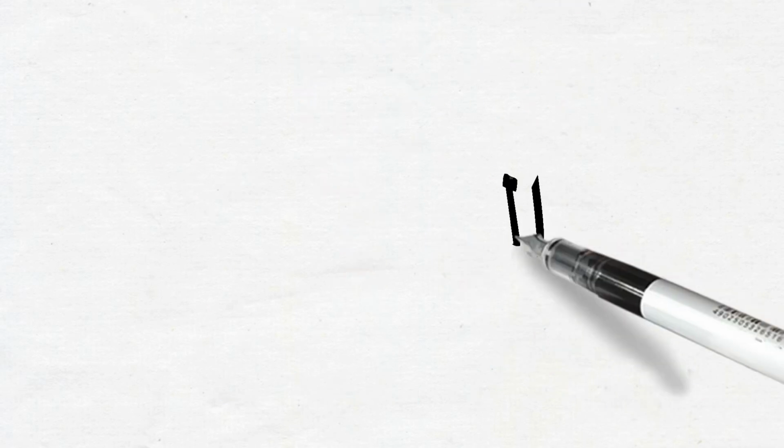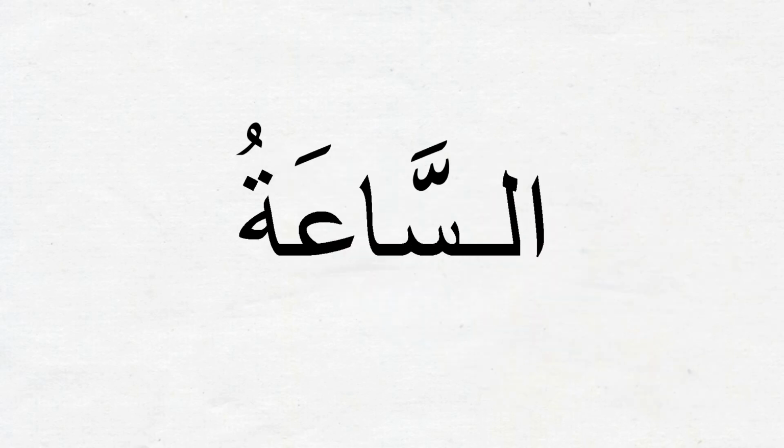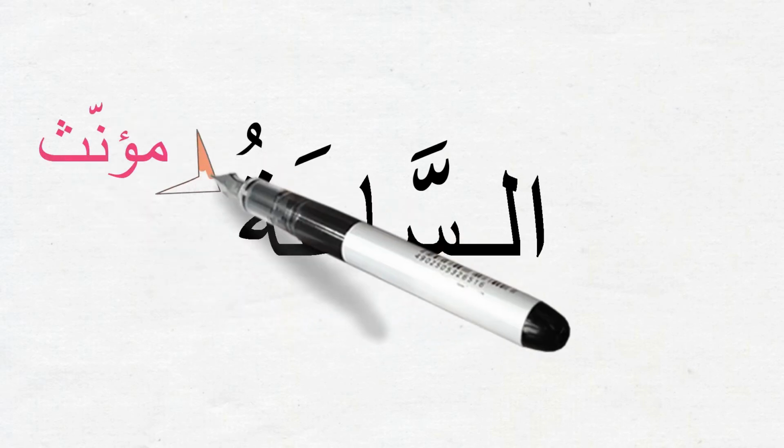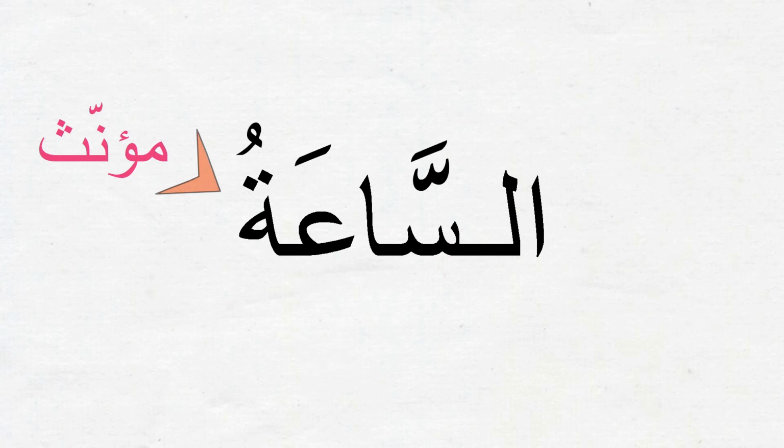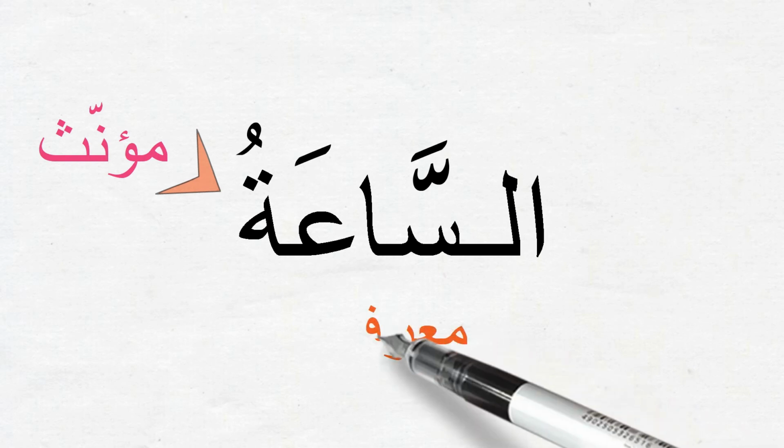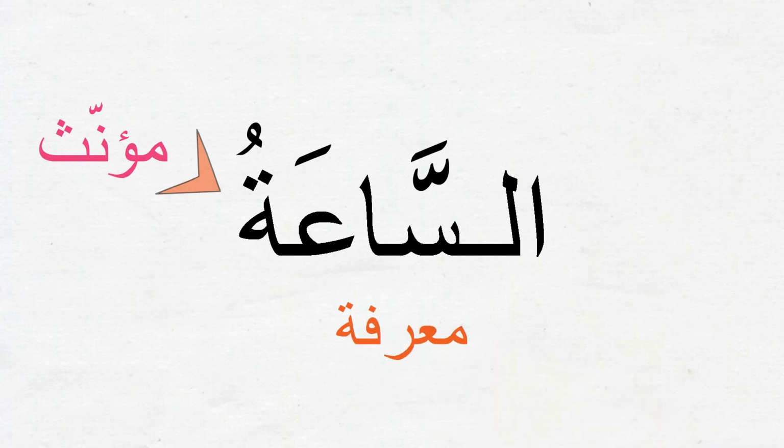How about this ism? As-sa'atu. Again, as-sa'atu means the watch, and it is a regular ism. First of all, is as-sa'atu mudhakkar or mu'annath? It is mu'annath because of ta marbuta ending. The second question is, is as-sa'atu ma'rifah or nakira? It is ma'rifah, right? The definite ism.